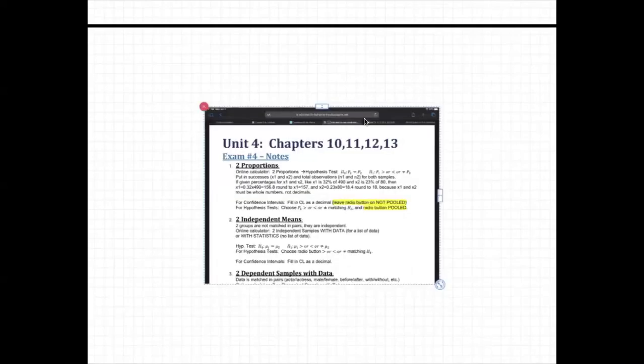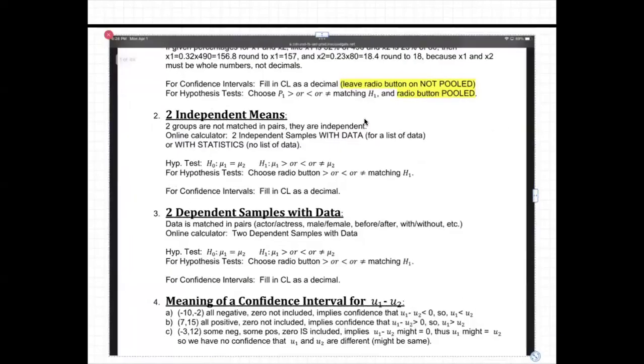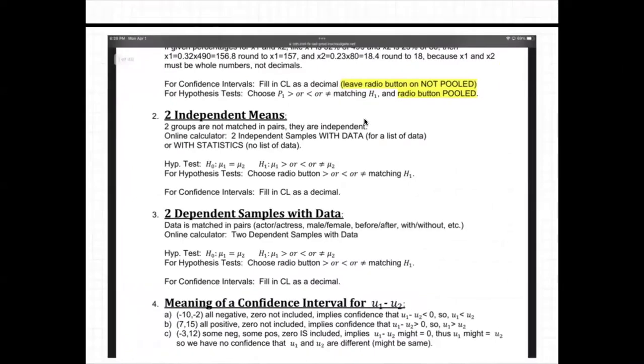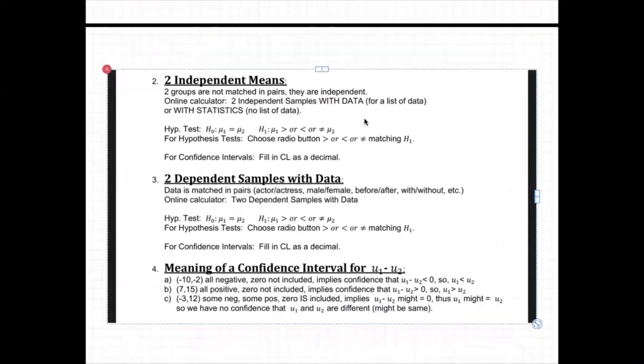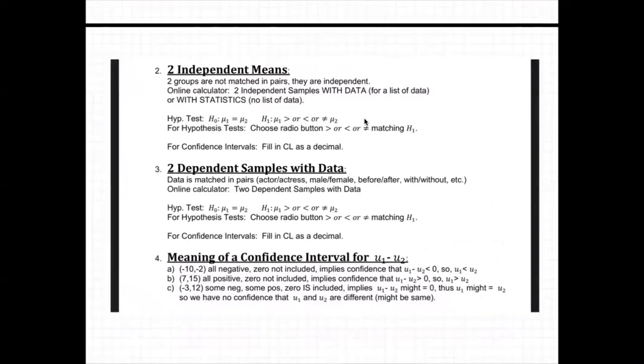It's going to take me a second here. That one? No, it's that one. Yes, got it. All right. So this is from the notes right here. Okay, easier to see. All right. So there we go. So this right here is the Unit 4 notes.